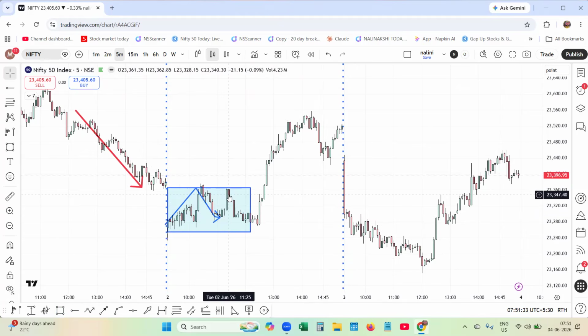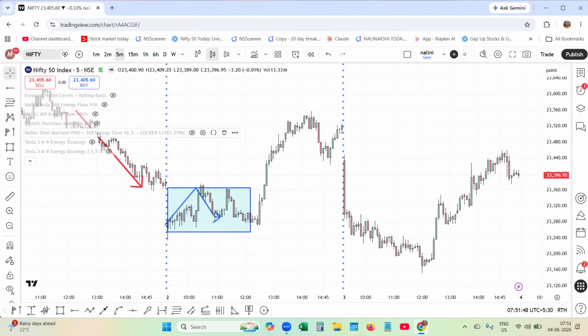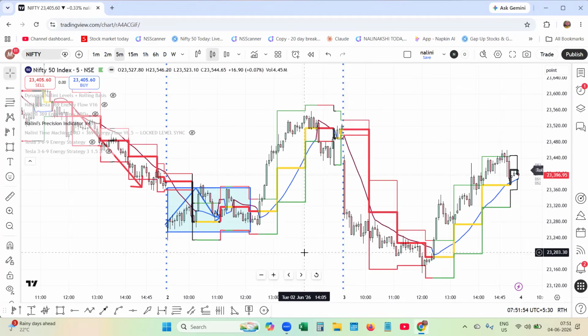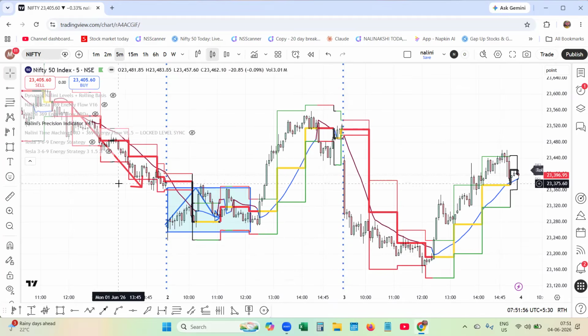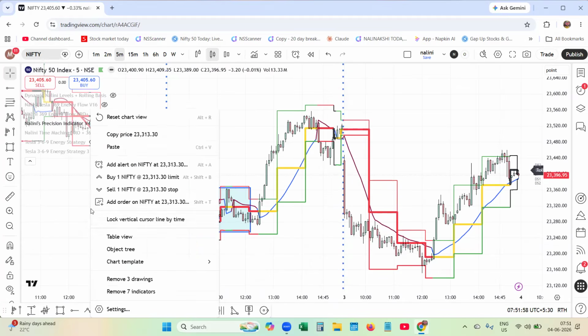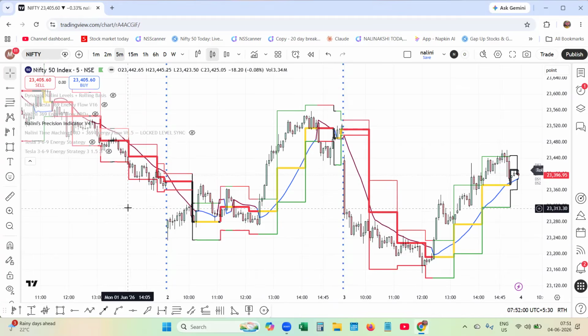And interesting thing is, everybody asked me, can TPO be compared with the Tesla time? So I created the Tesla time. The reason for this, I wanted to know. And even the Nalini Precision Engine also I created. When I apply the Nalini Precision Engine, just look at it. Look at it from the previous day. Let me remove the drawings here.